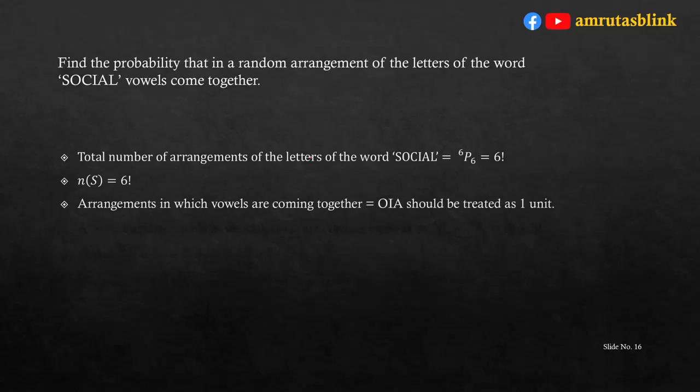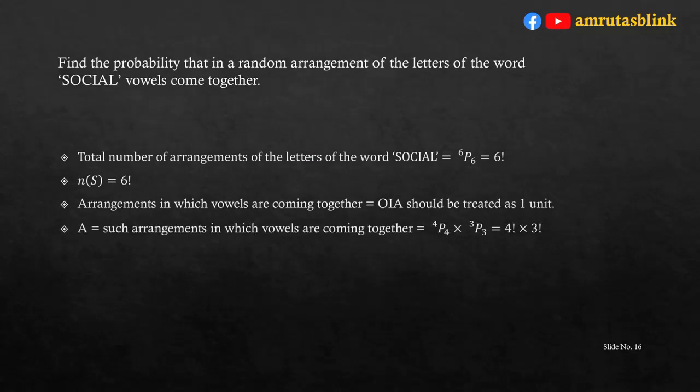So, in this arrangement, out of 6 letters, 3 vowels should come together. The total number of arrangements in which vowels come together is 4P4 into 3P3. Why 4P4? Because out of 6, 3 are vowels and the remaining 3 are consonants. So, 3 consonants and 1 unit of the vowels will be arranged in 4P4 ways, and the 3 vowels are arranged amongst themselves in 3P3 ways.